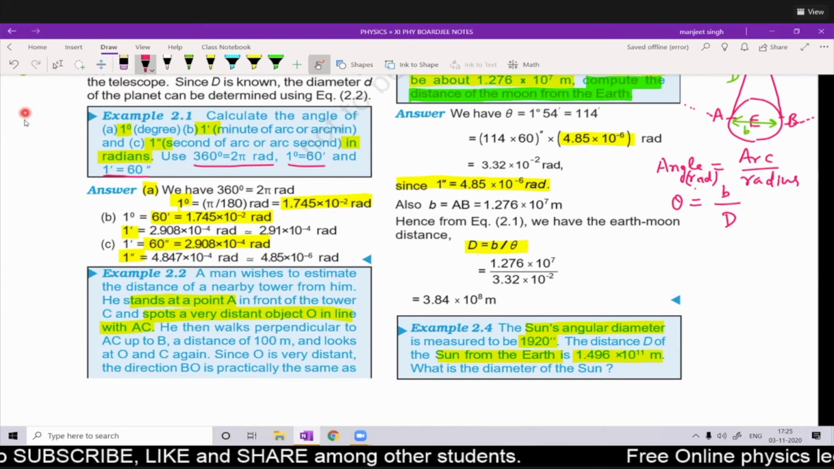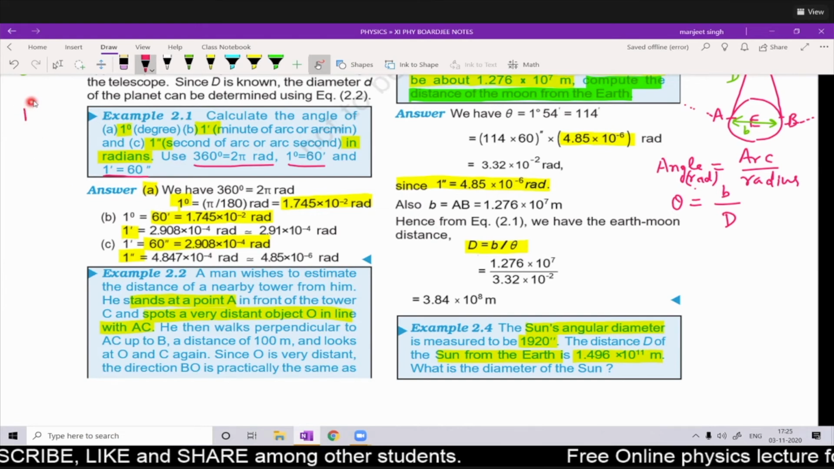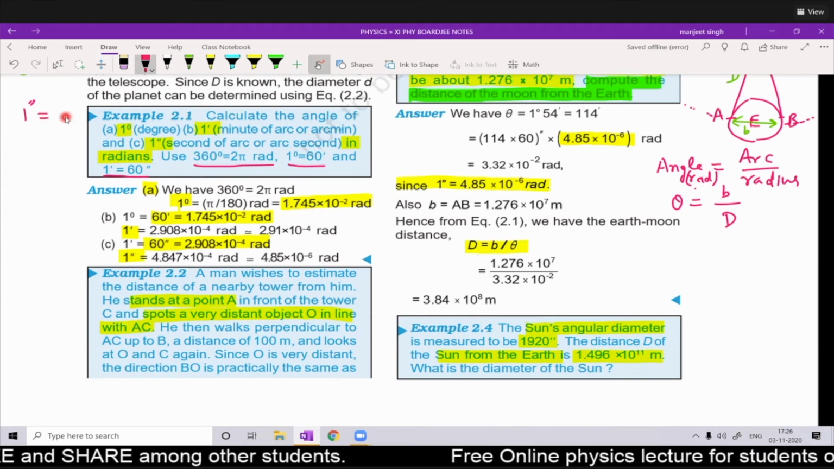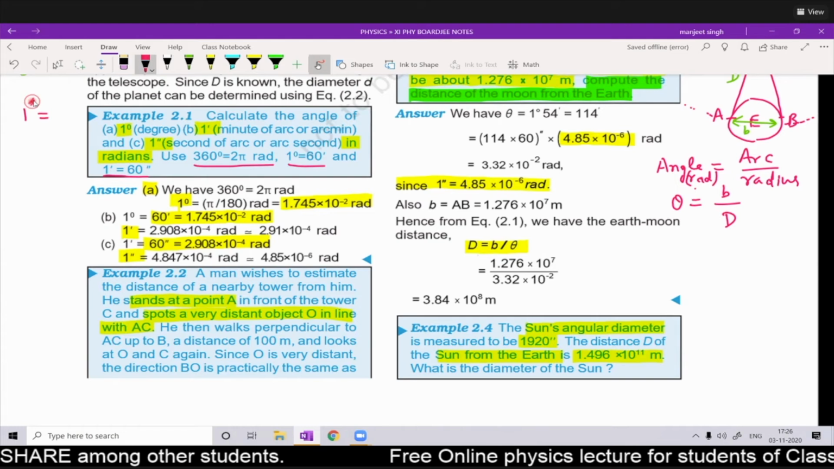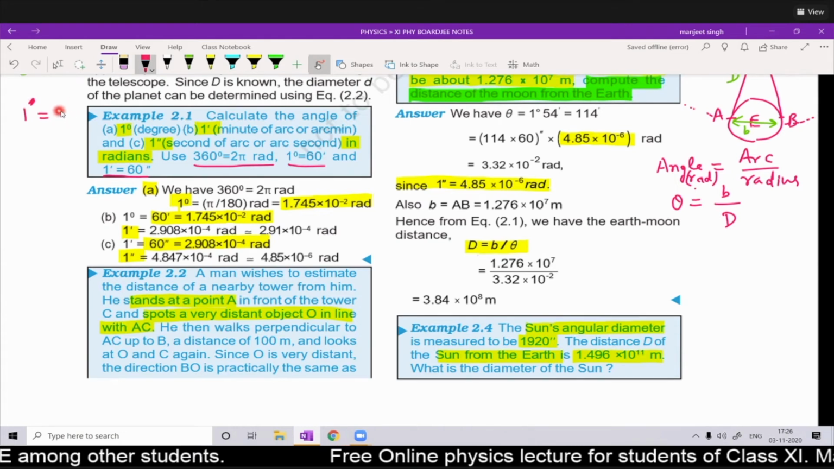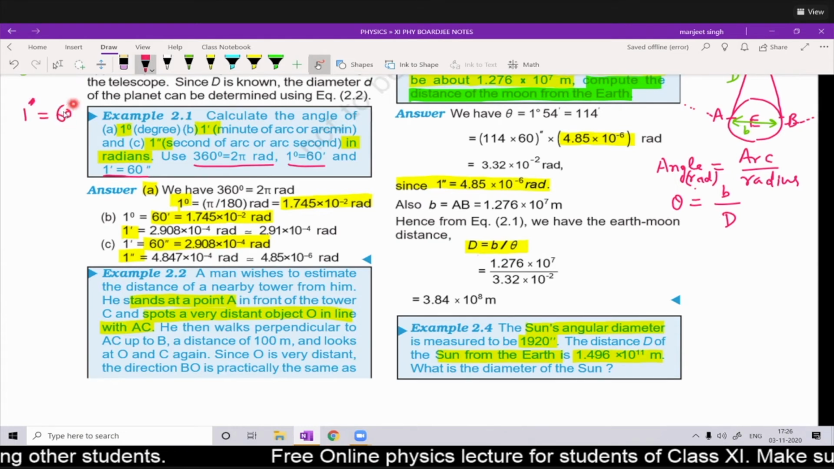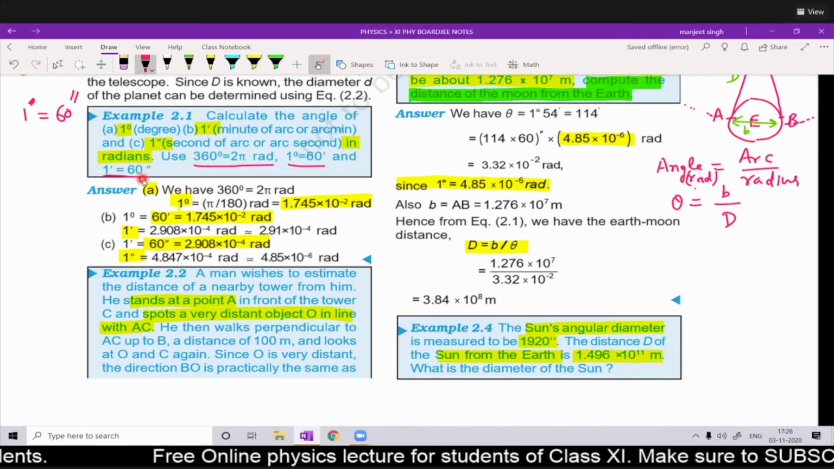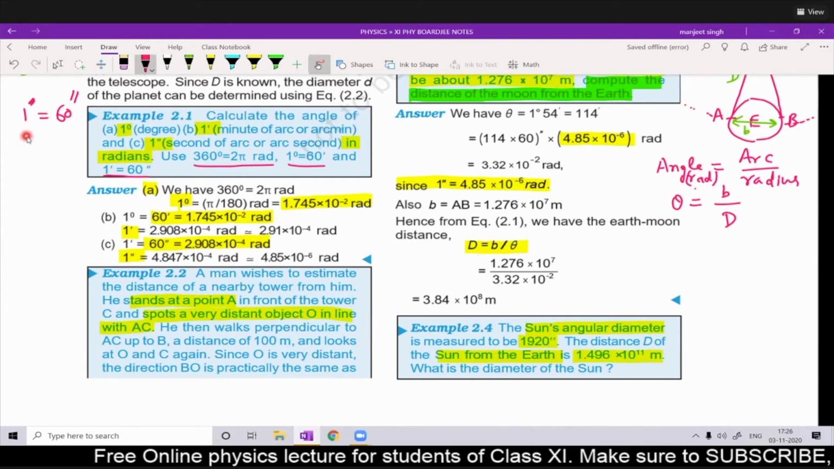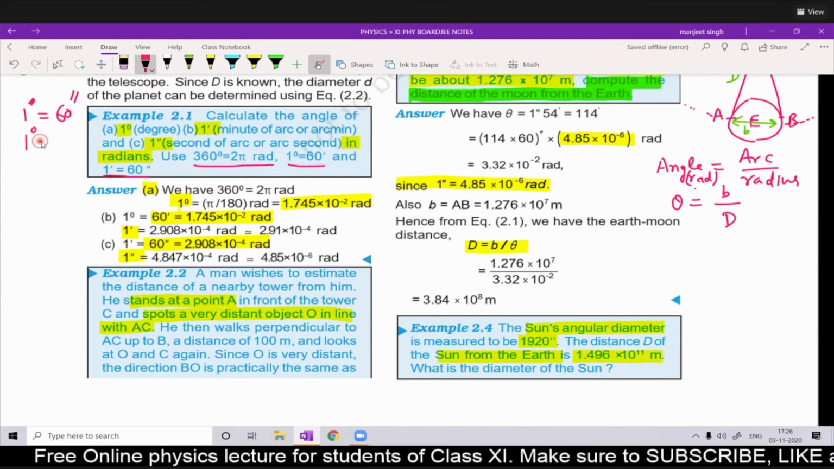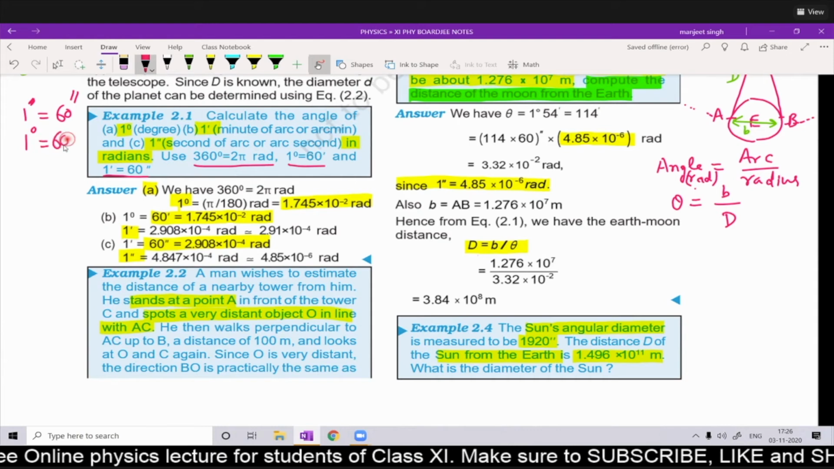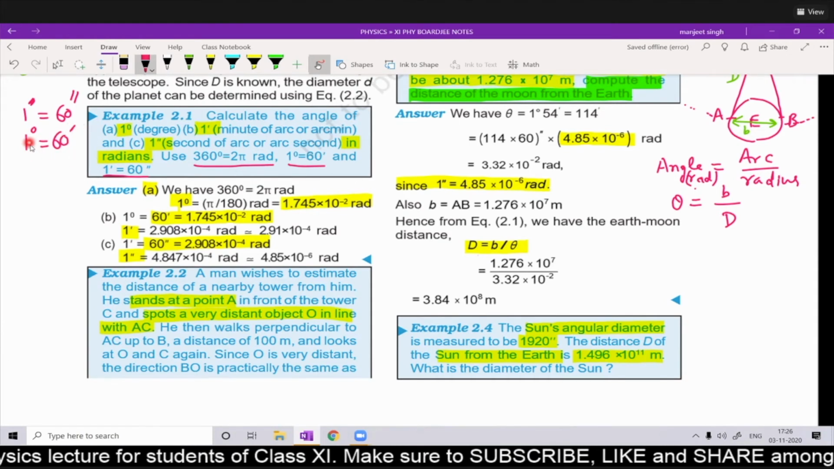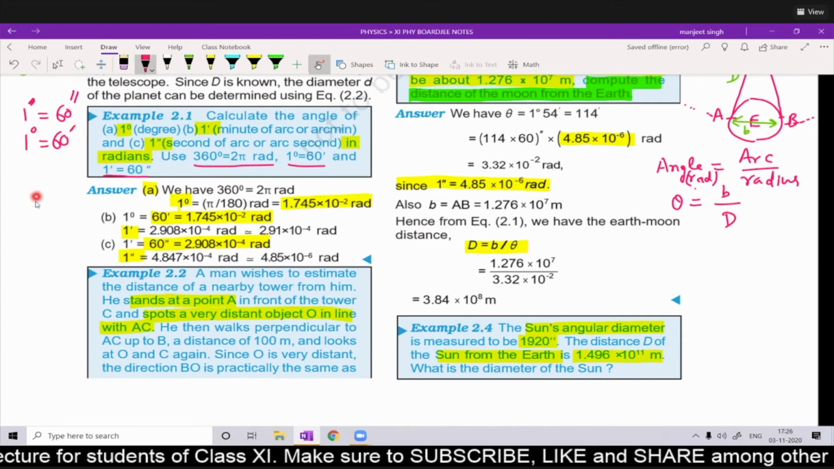1 second of an arc, 1 second double dash, and 1 minute, single dash, is equal to 60 seconds. Second means double dash. This is one relation given here. Another relation is that 1 degree makes 60 minutes. Minute means 1 dash. So 1 degree is 60 minutes.